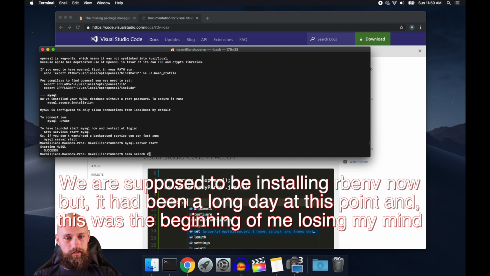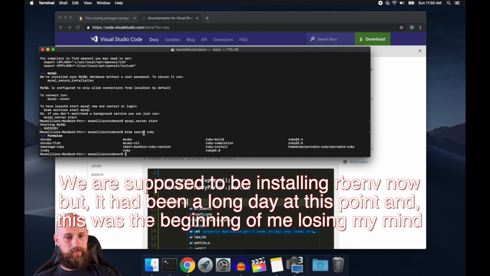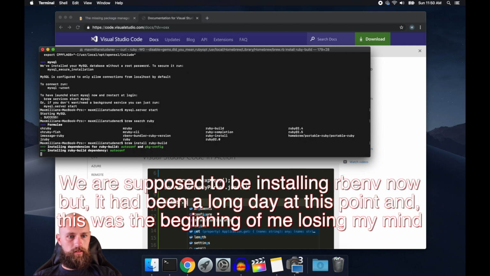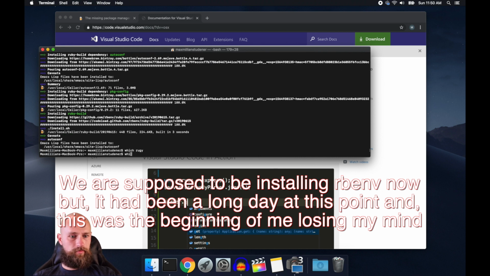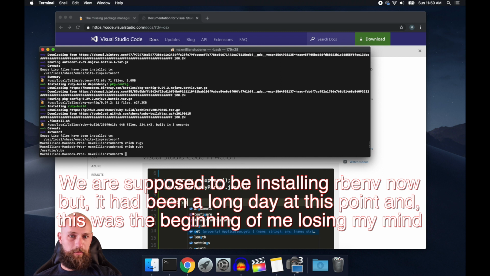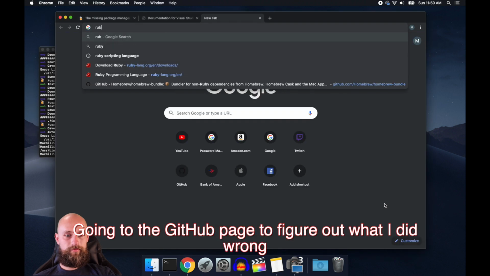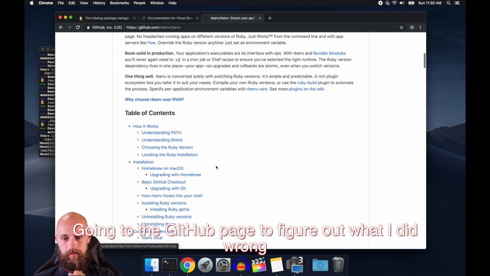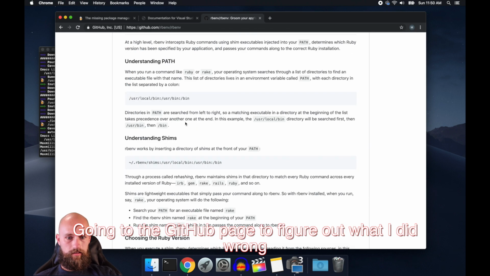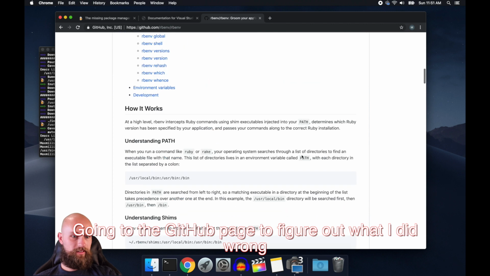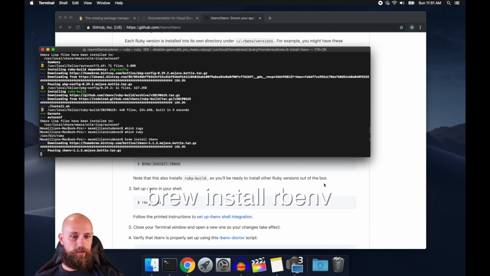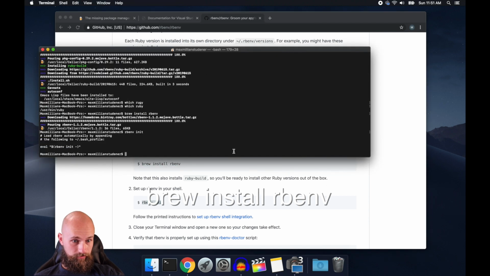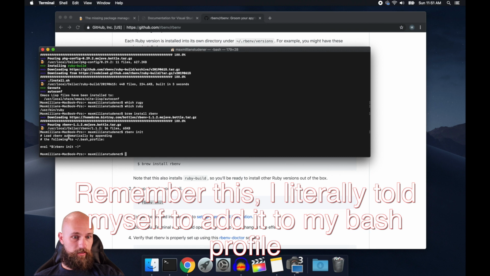Brew search Ruby. Rbenv, come on. There we go. I screwed up. I needed to install this. Boom. All right, Rbenv installed. Let's try to init it. Add the following to our bash profile.